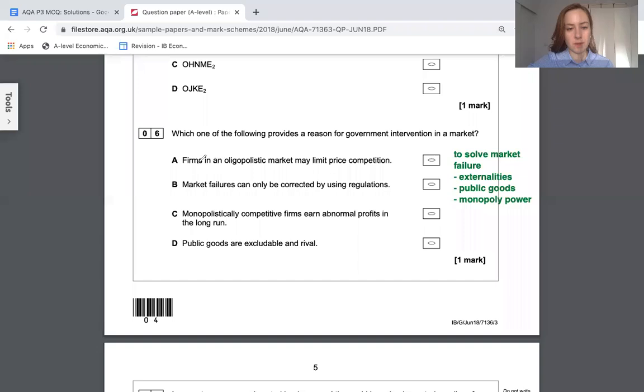So let's start with A. Firms in an oligopolistic market may limit price competition. Yes. So we have two models suggesting that they might do that. We've got the kinked demand curve, and we've also got a collusion theory, which is the prisoner's dilemma. Is that harmful though? Is that a market failure? Definitely it is if you're colluding.